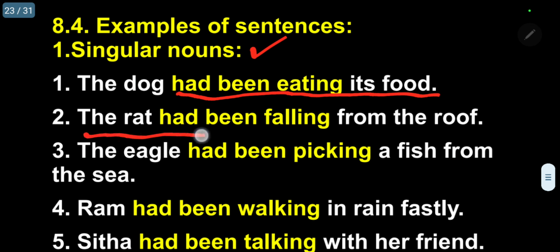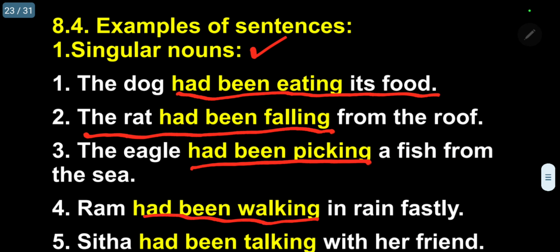The rat had been falling from the roof. The eagle had been picking a fish. The ram had been walking in rain fastly. Sita had been talking with her friend. So when you are constructing the past perfect continuous sentence, had been will always be common, there is no doubt.